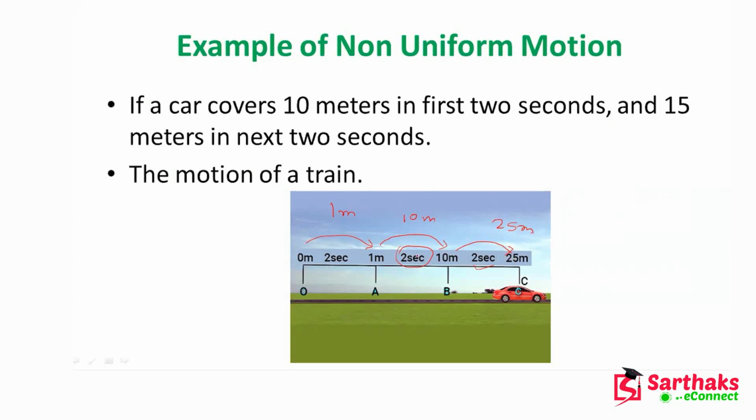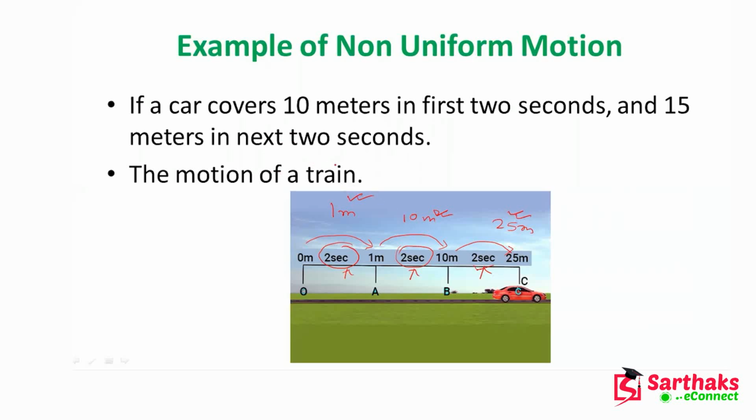So that means what? But time interval is fixed here, 2 seconds for every 2 seconds. The first span of time is 2 seconds, the second span of time is 2 seconds, the third span of time is also 2 seconds. But the distance covered is not equal. So this is the non-uniform motion. The distance covered should be equal for uniform motion. For non-uniform motion, it is not equal.